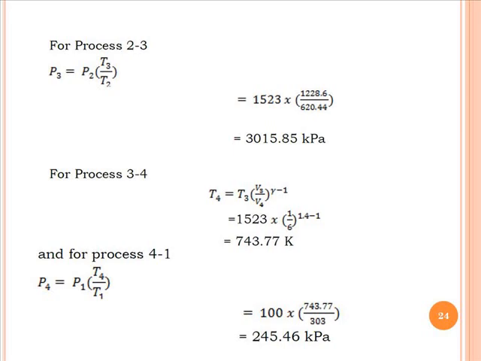Similarly for the process 4 to 1, we will get P4, that is equal to P1 into T4 by T1. We know the P1 value, that is 100, and the temperature ratio, that is 743.77 divided by 303. So we'll get the pressure P4, that is equal to 245.46 kilopascal. So now the next part is we have to find out the efficiency of the Otto cycle. So we'll go ahead with that part.